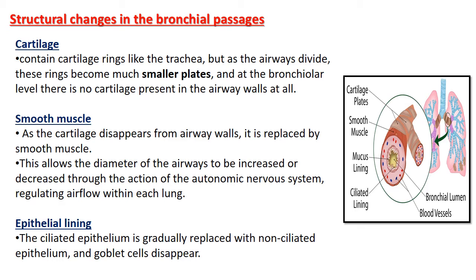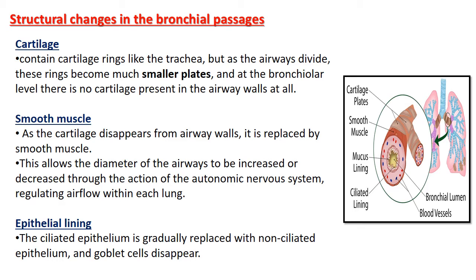Some structural changes occur in the bronchial passage, in the cartilage, in the smooth muscle and in the epithelial lining. First we will see the changes in cartilage. It contains cartilage rings like the trachea, but as the airway divides these rings become much smaller plates, and at the bronchiolar level there is no cartilage, no C-shaped ring present in the airway wall at all. So in the trachea there are cartilage rings, but at the end portion there are none.